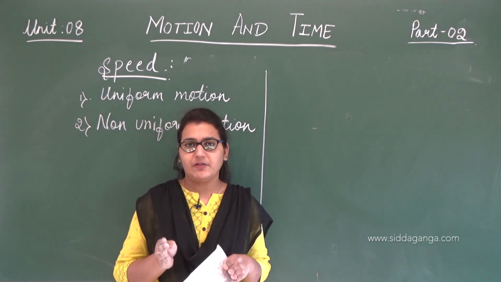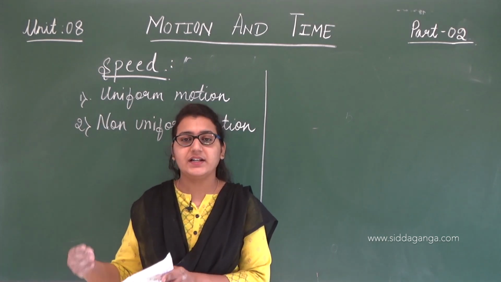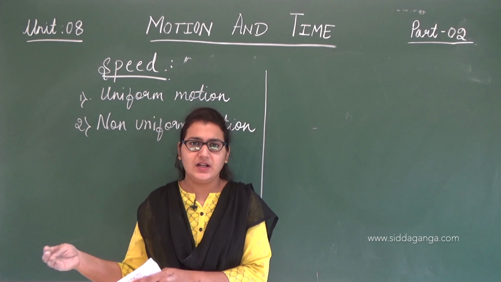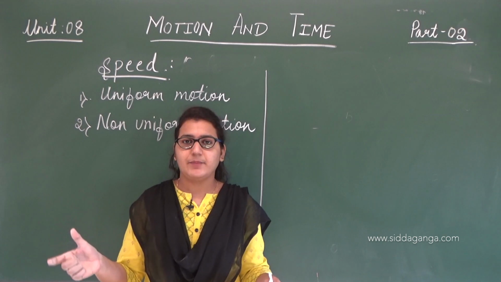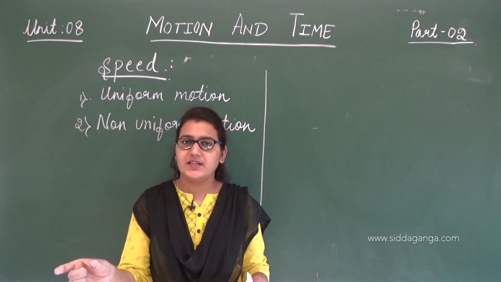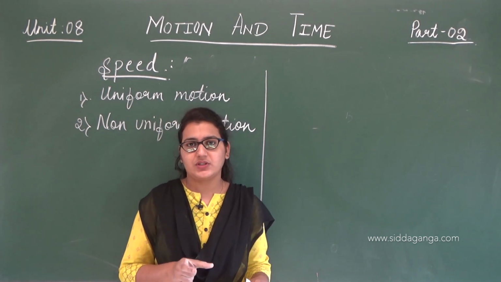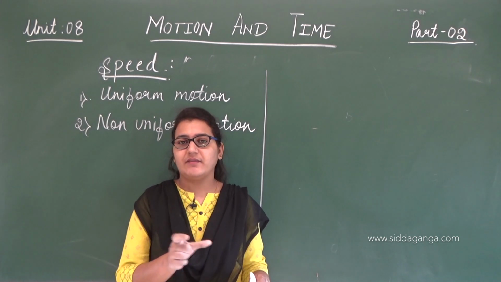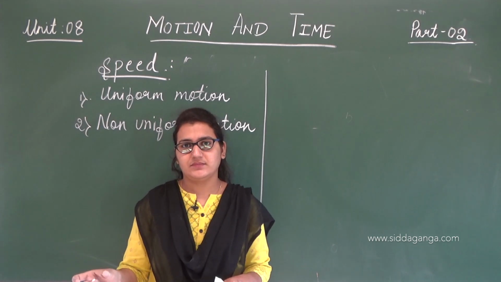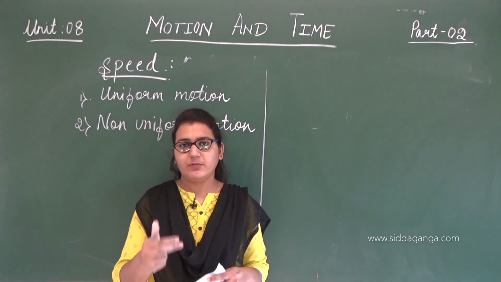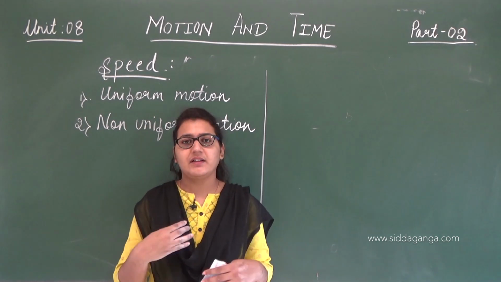First 5 minutes we'll drive very slow, next 5 minutes we'll drive very fast, again the next 5 minutes we might maintain normal speed, and again we'll drive very fast. The time period I am saying is the same, 5 minutes, 5 minutes, 5 minutes. So this is what non-uniform motion means: traveling unequal distances in equal periods of time, right? In the same 5 minutes we drive very slow, and in the next 5 minutes we drive very fast.